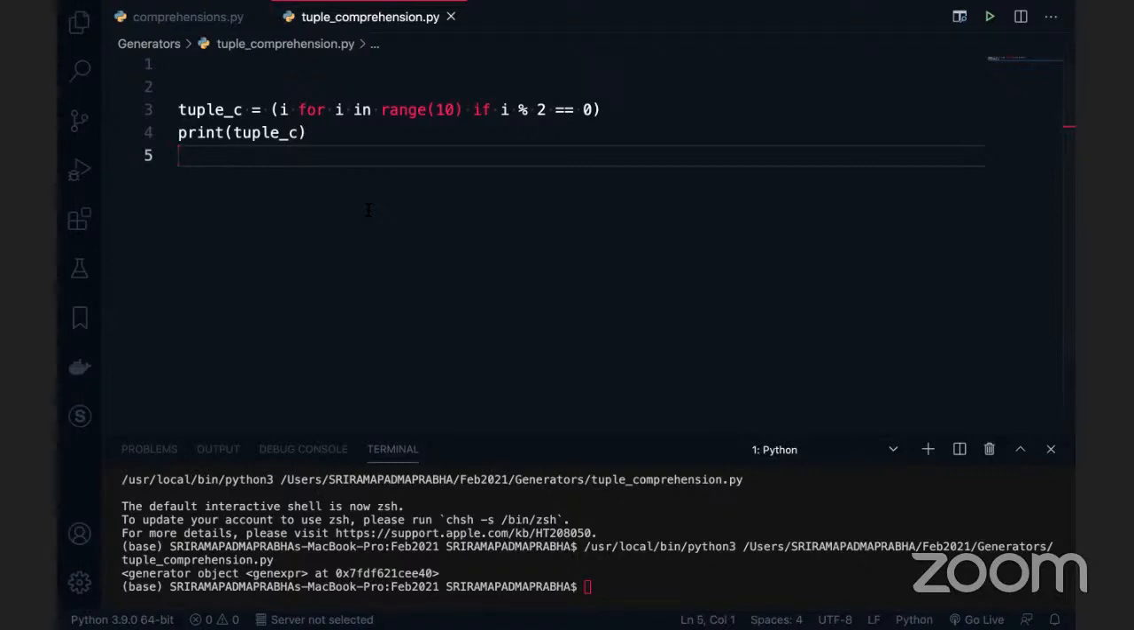No, no. This is the in-depth concept. List comprehensions we can use for iteration purposes. List comprehensions are the iterators. Tuple comprehensions are generators.